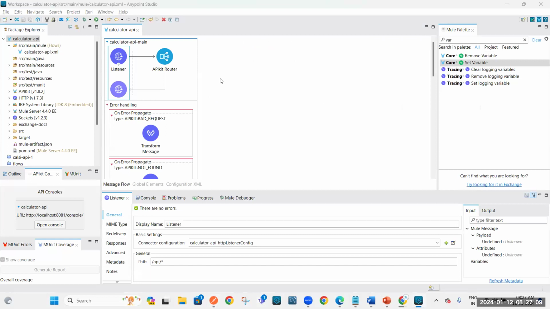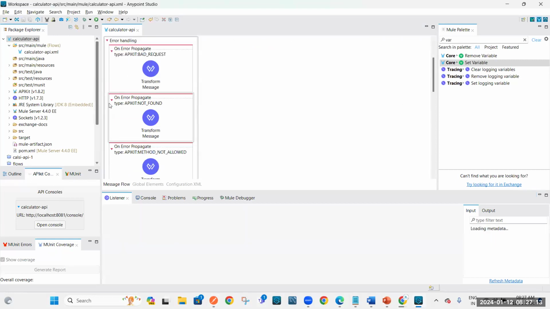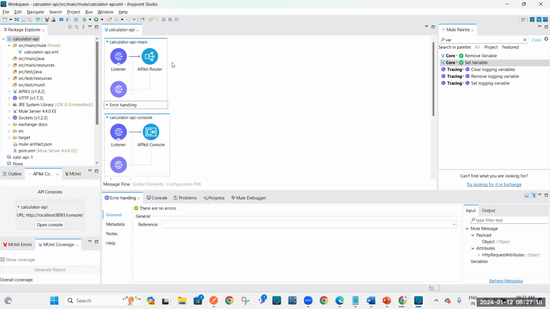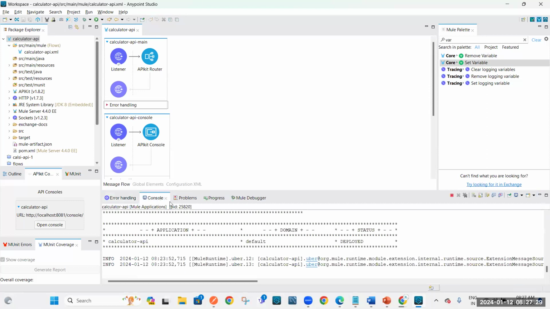So don't worry about this. I'm going to explain each and everything in detail at the time of development. Okay? So almost we are going to spend some 20 to 22 hours only for this development. So I'll explain all these things. What is package explorer? What is this area? What is this Mule palette? What is this console? All these things I'll explain very clearly day by day. Okay. So today is just a demo, right? So that's why I explained like this.